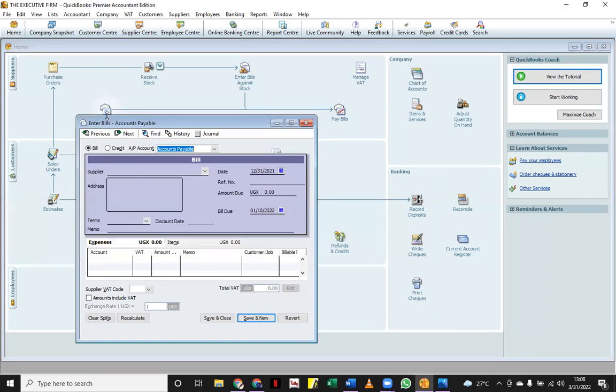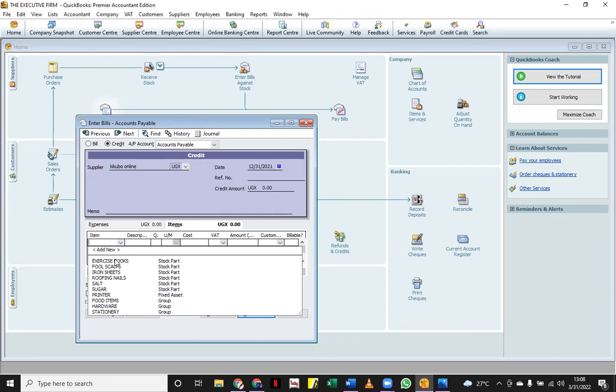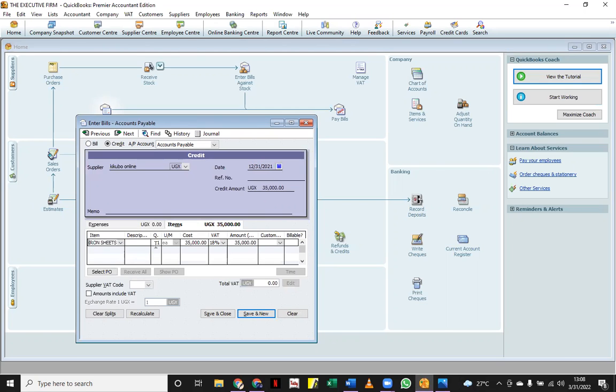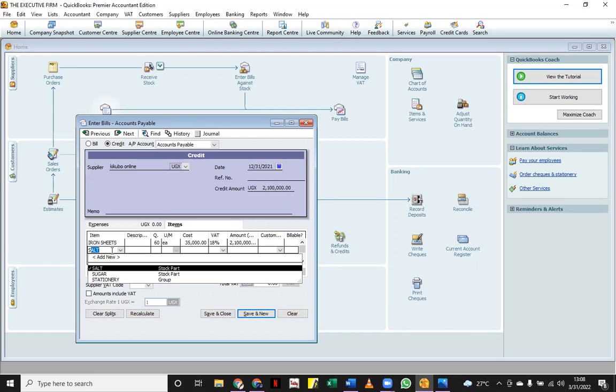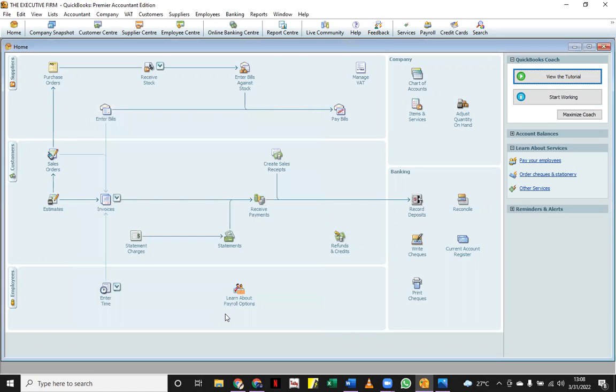We come still to enter bills, and this time around we are not entering a bill, we are putting a credit. And I will simply select the supplier, and that is Chikubo, and then you will come to the items that you're trying to take back, and we said iron sheets, and then we said we are taking back 60 of them, and then we also take back the salt that he sold us, about 30. Once that is done, then we'll simply say save and close.